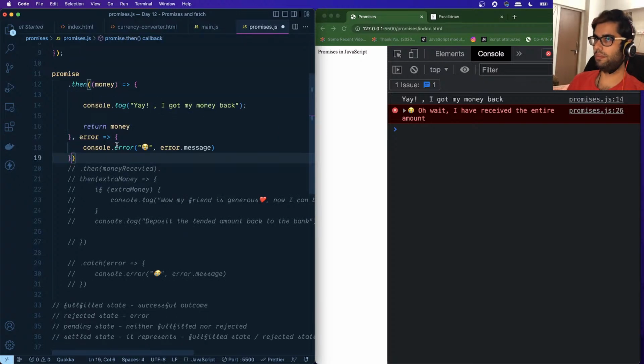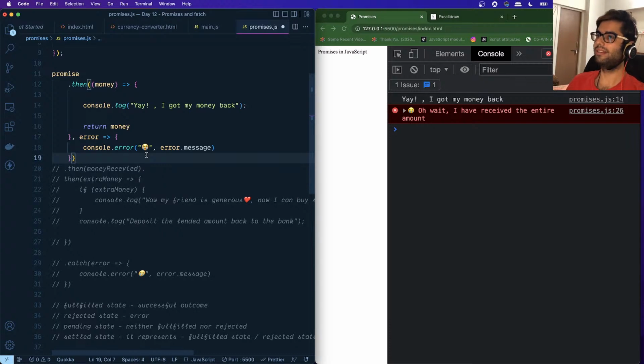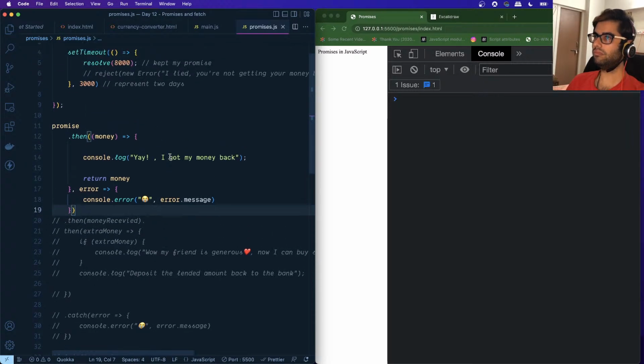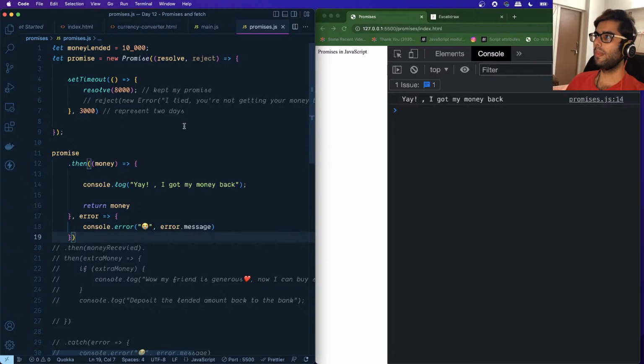So let me just paste the function which I copied over here, right? So this is the first parameter to then, the success block, and this is the second parameter, which is the error block or the catch block, right? So if I save this, now it's just printing this information. Now it's printing, yay, I got my money back.